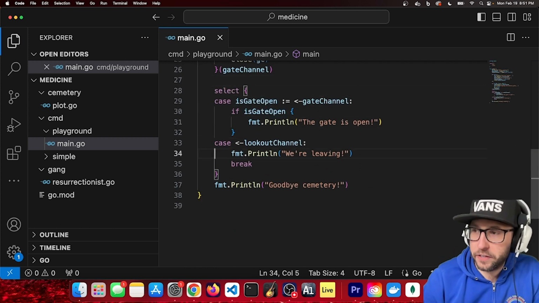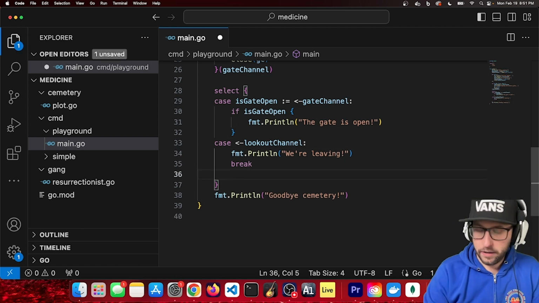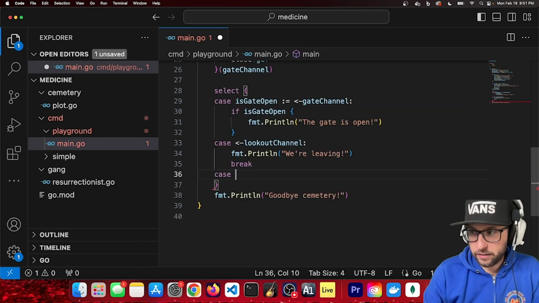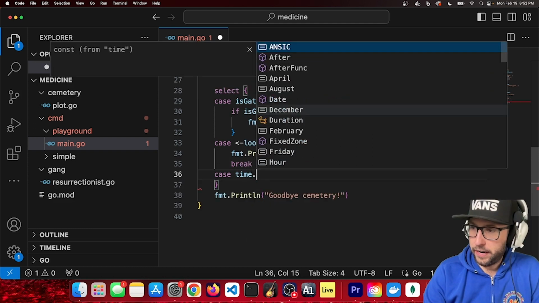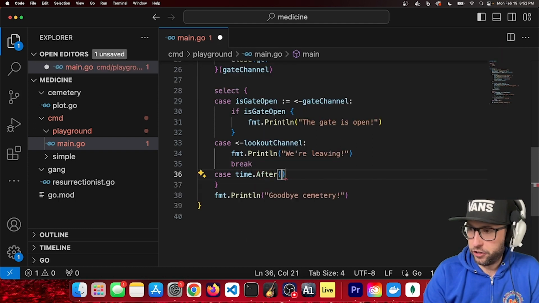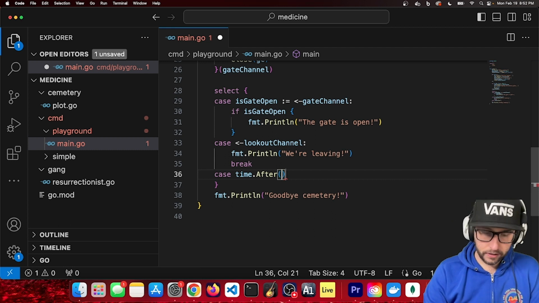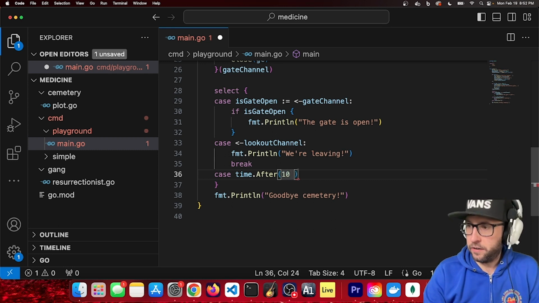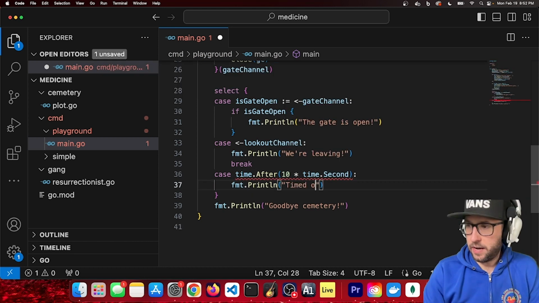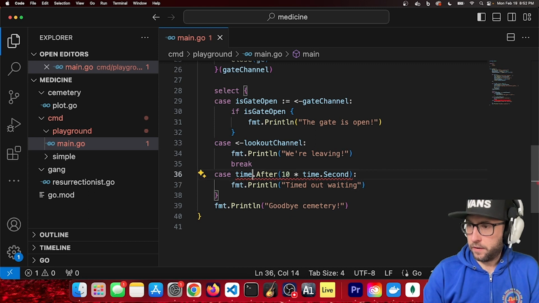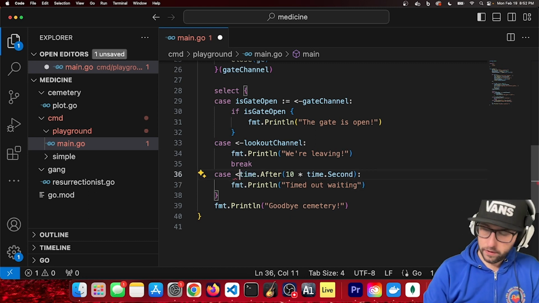Another very common thing to do with the select statement that we are actually technically doing with the lookout is to do a time.After. And let's say we want to do 10 times time.Second, timed out waiting. All right. We also need to give it the receive signal.